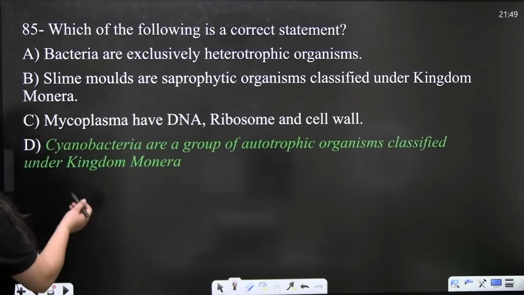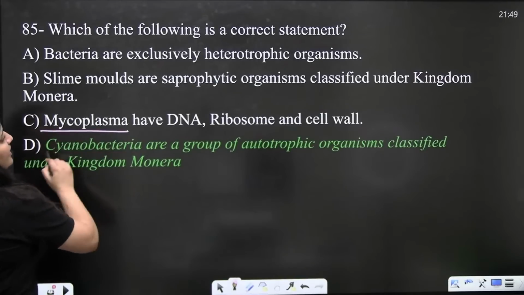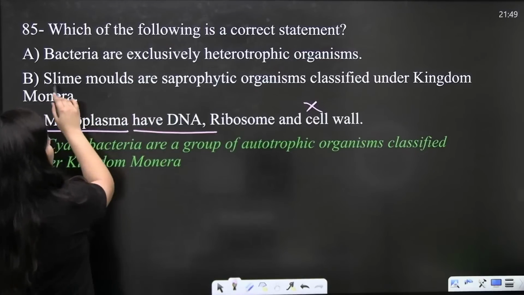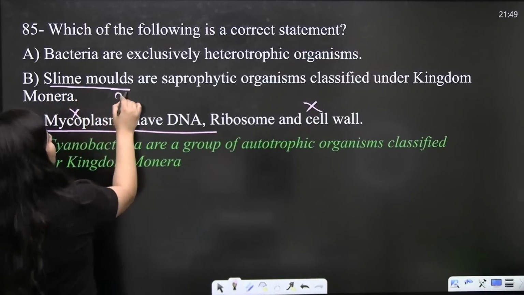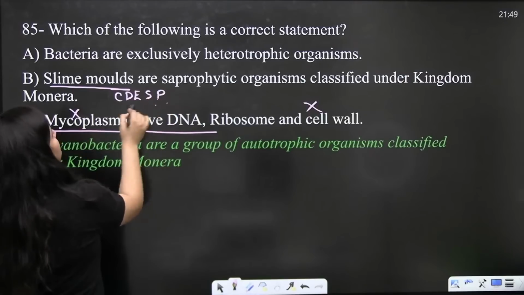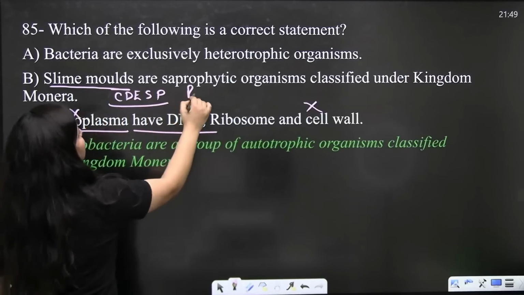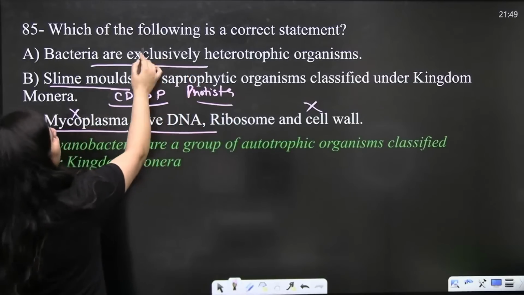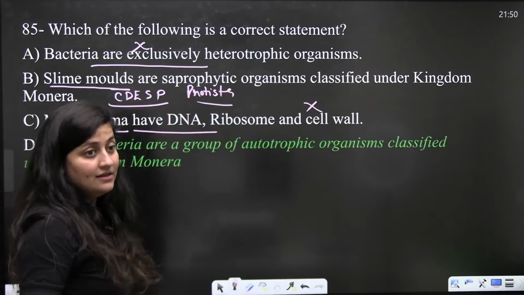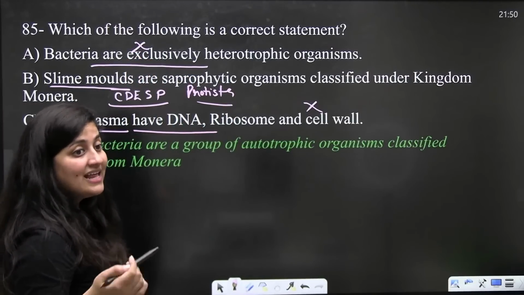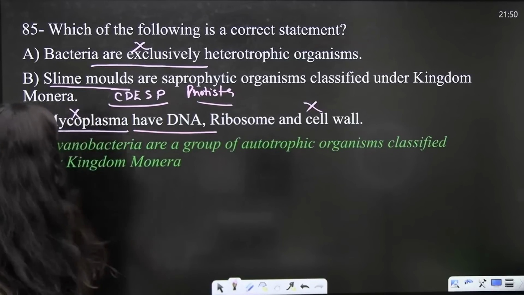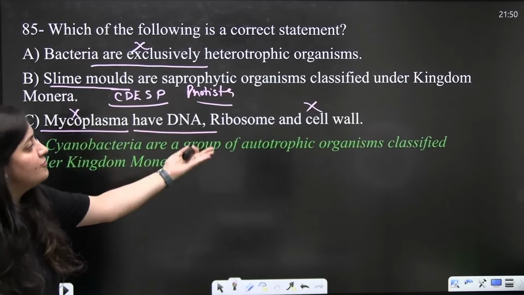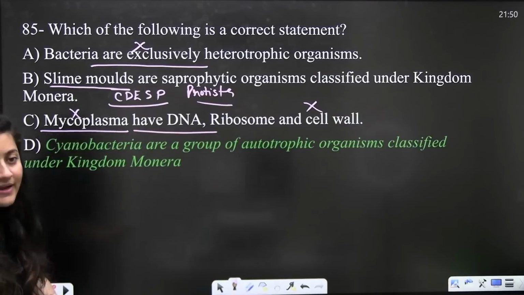So obviously you have to find out the correct statement. See, Mycoplasma is the only bacteria which is without cell wall, right? So this is incorrect. Slime molds, they belong to, remember the trick, CDESP. So it belongs to kingdom Protista, not to kingdom Monera. Then here, bacteria are exclusively heterotrophic. No, bache, cyanobacteria, blue-green algae, are photosynthetic. So obviously this one is the correct statement: cyanobacteria, a group of autotrophic organism classified under kingdom Monera.